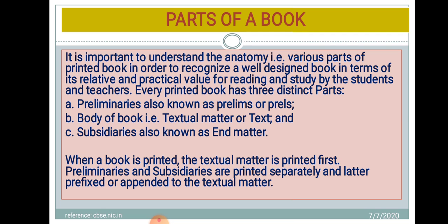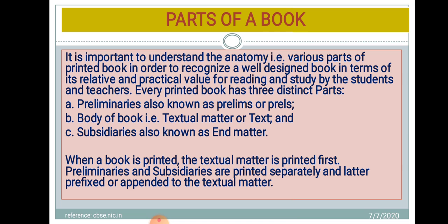It is important to understand the anatomy, that is, the various parts of the printed book, to recognize a well designed book in terms of its relative and practical value for reading and study by the students and the teachers. Every printed book has three distinct parts. First is preliminaries, also known as preambles or prelims. Second, the body of the book, that is textual matter or text. Third is subsidiaries, also known as end paper.